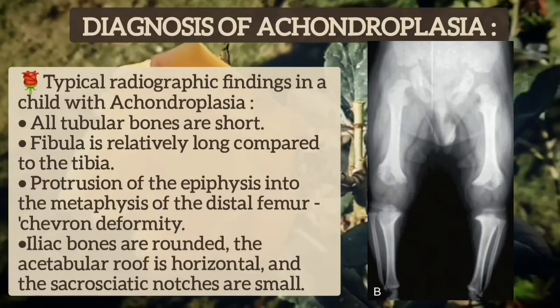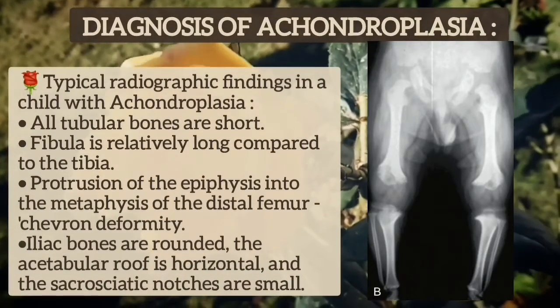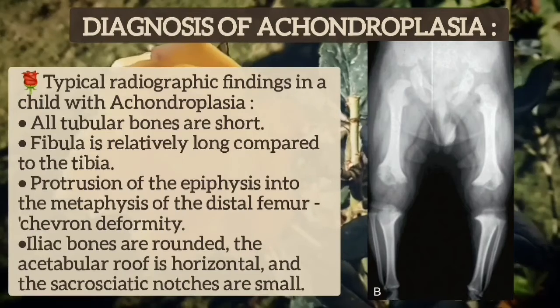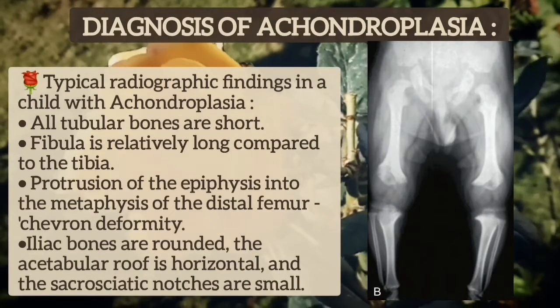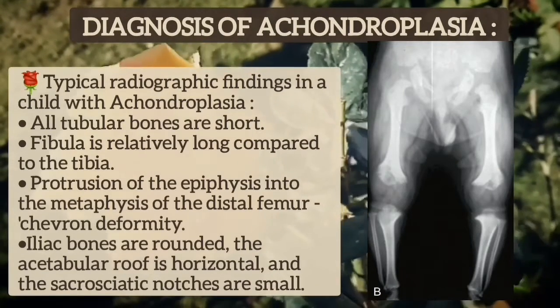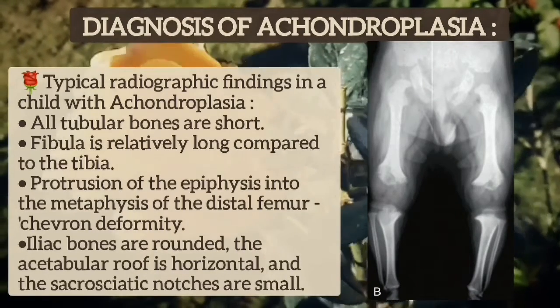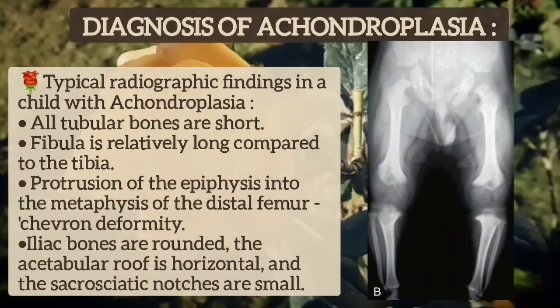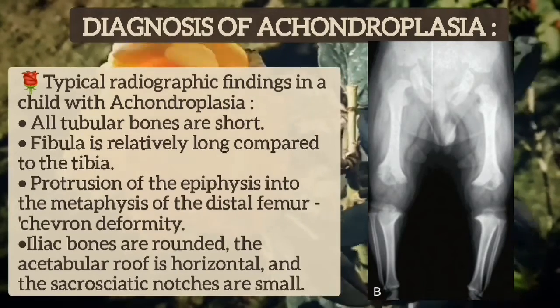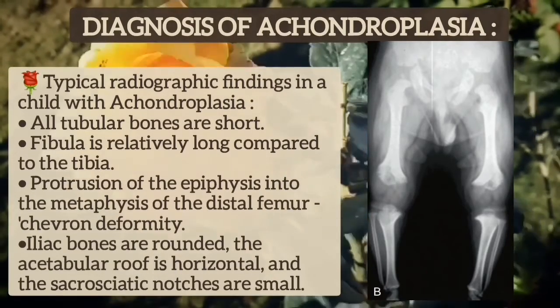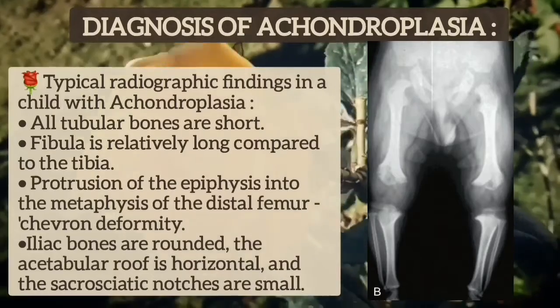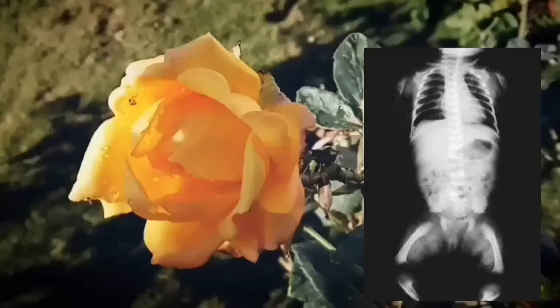This is a typical radiographic finding in a child with achondroplasia. All tubular bones are short, and the fibula is relatively long compared to the tibia. Protrusion of the epiphysis into the metaphysis of the distal femur is known as chevron deformity. Iliac bones are rounded, the acetabular roof is horizontal, and the sacrosciatic notches are small.